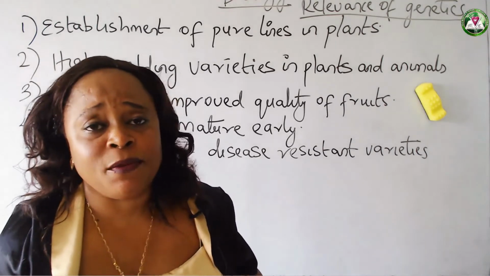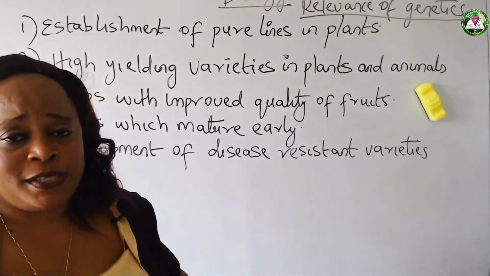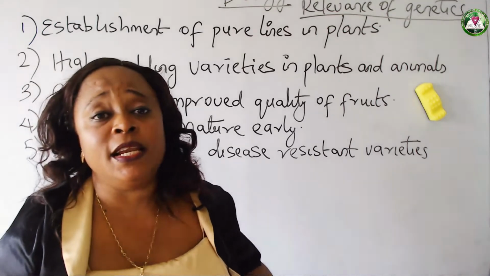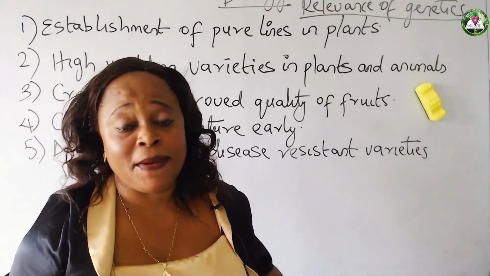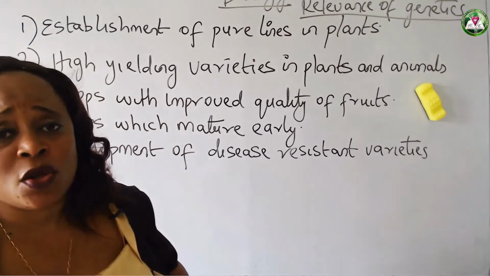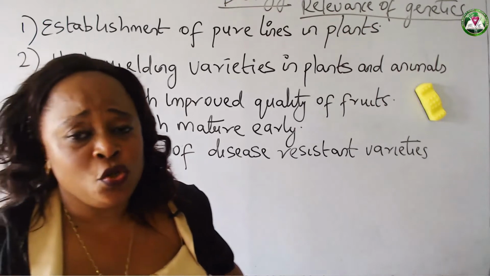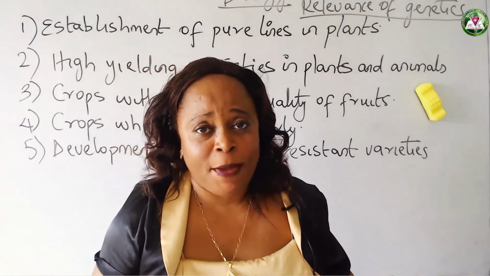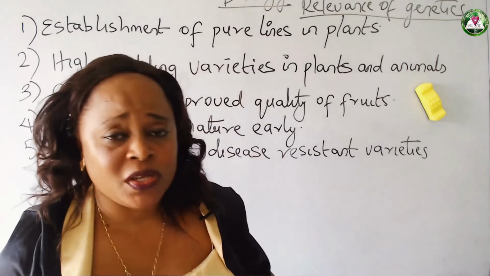We also know that crossbreeding can also help in producing varieties in plants and also in animals. But there's also something that nature does to produce a particular group of plants that are capable of surviving. We call this natural selection.